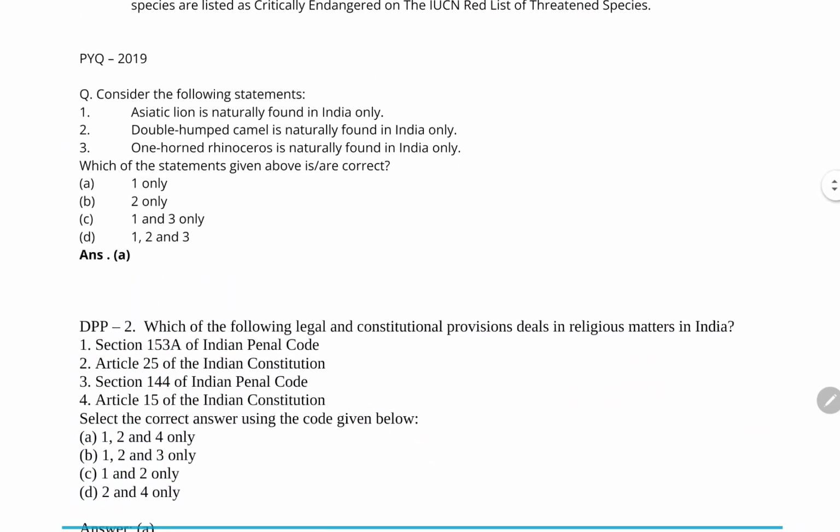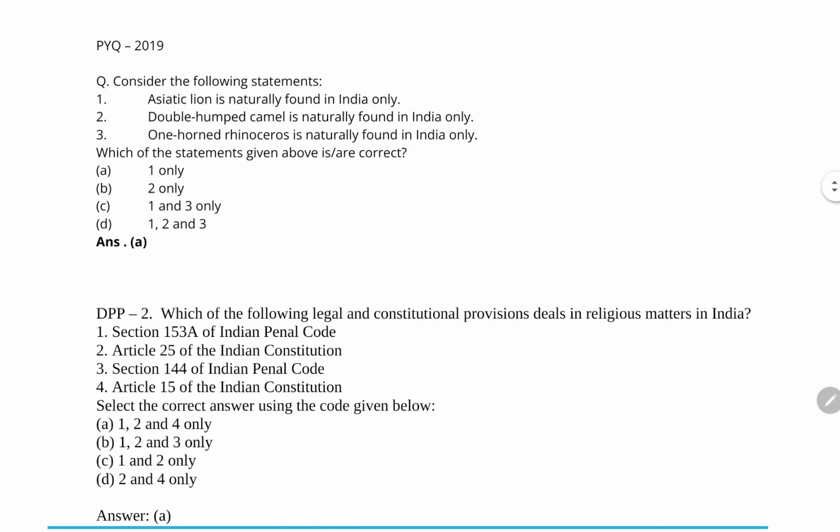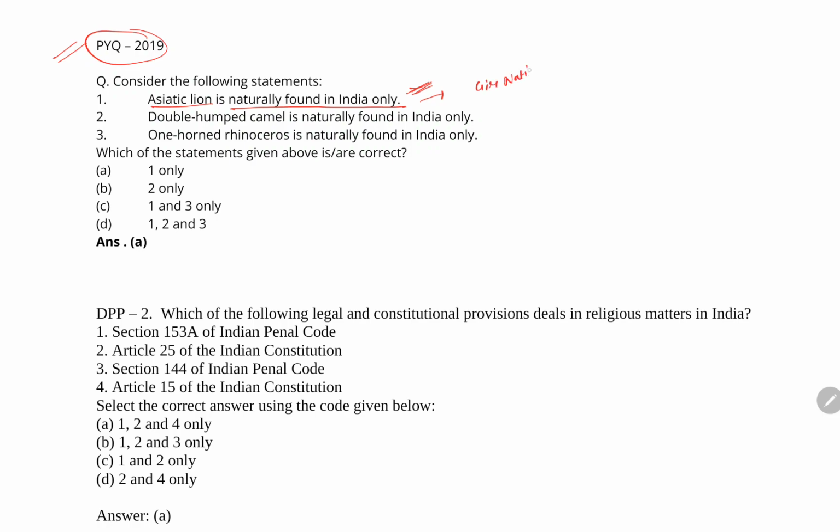So now moving on to the next question, it is a PYQ. ठीक है, ये PYQ है, asked in the year 2019. Consider the following statements. The first is, the Asiatic lions are naturally found in India only. Okay, so if we see this statement, yes, it is a correct statement that the Asiatic lions are naturally found in India only, and in India it is predominantly found in the Gir National Park.